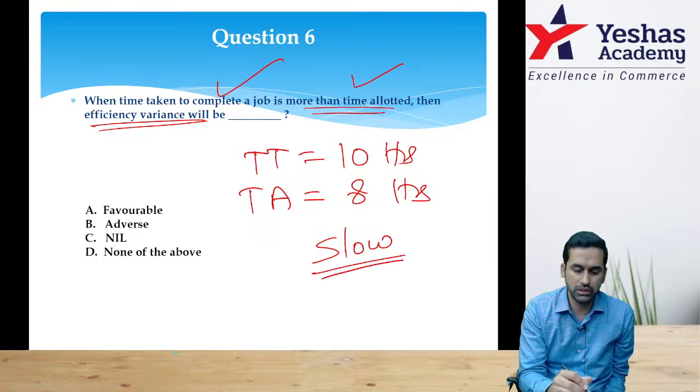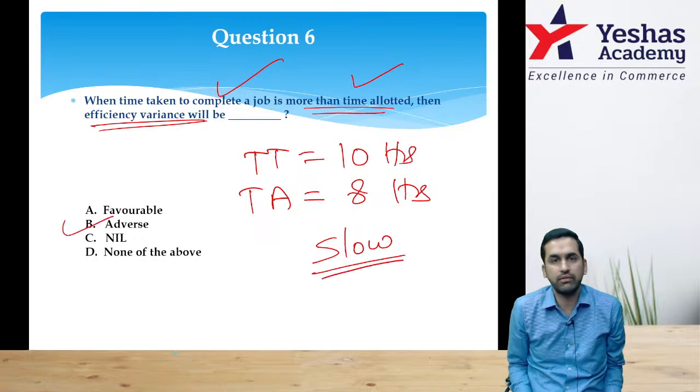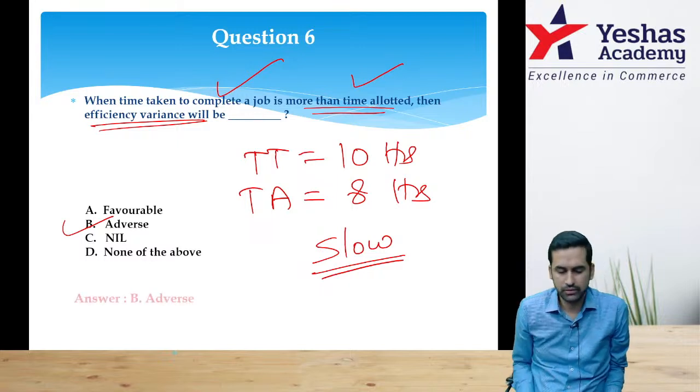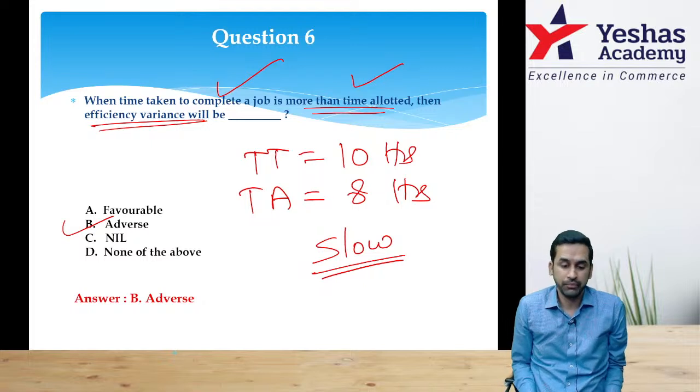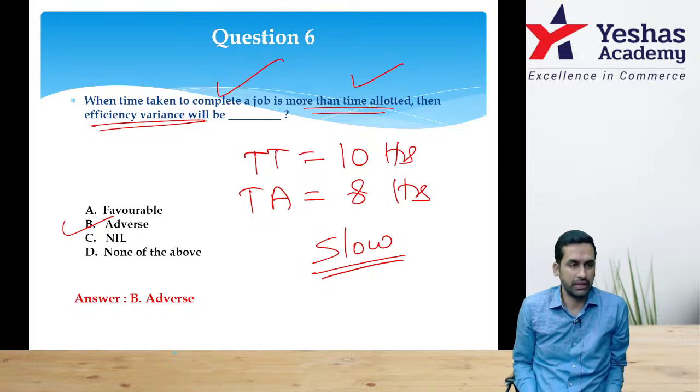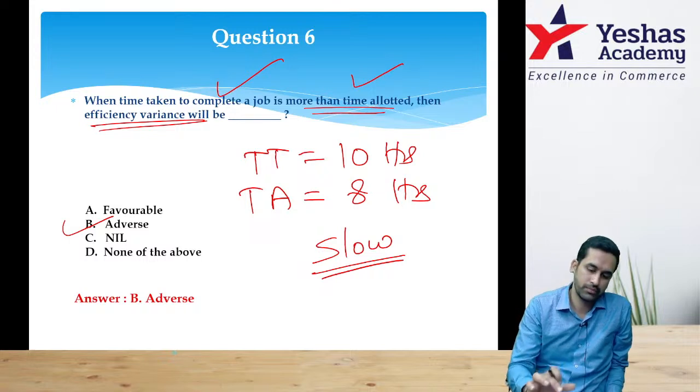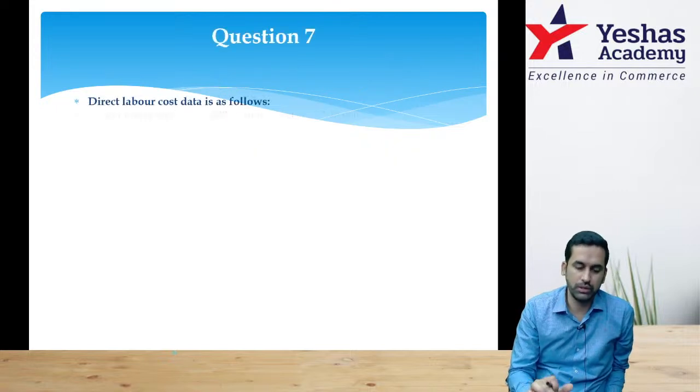If you are slow, this variance has to be adverse variance. Correct? It can't be favorable. Favorable is when you complete the job early, but here you are taking more time. It should be negative. Negative meaning adverse. Next, question number 7.